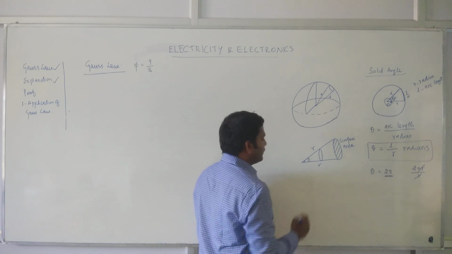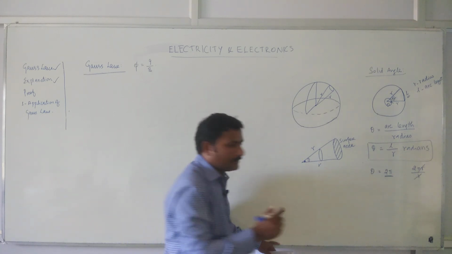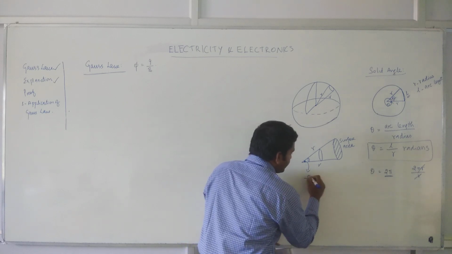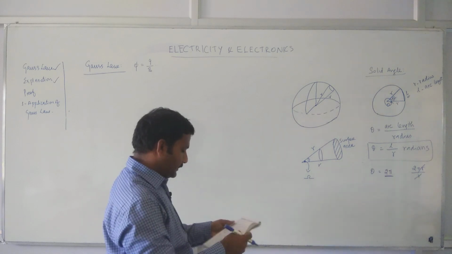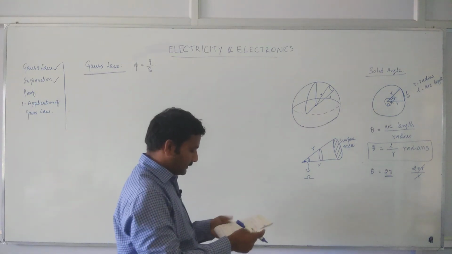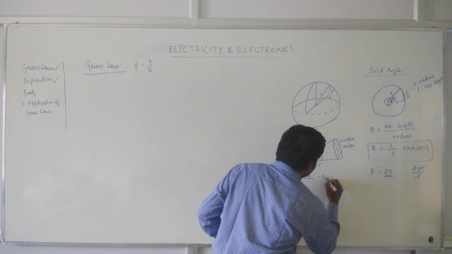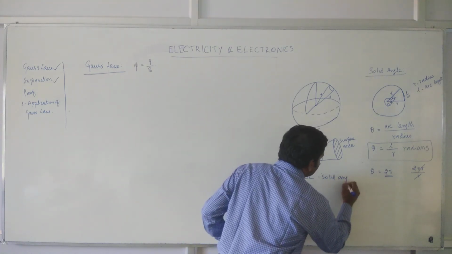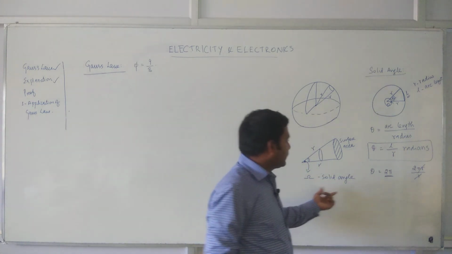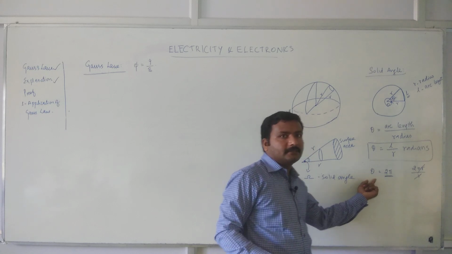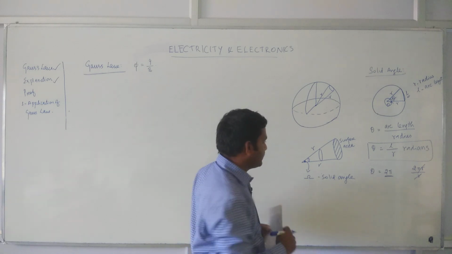This side is r. Now this is no longer a simple theta, rather it has a circle. So this you can define as omega. It is called the solid angle. And this omega is called a solid angle. That is the three-dimensional expansion of theta. Theta is for two dimensions, solid angle is for three dimensions.